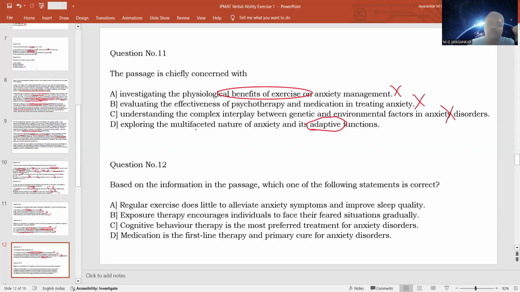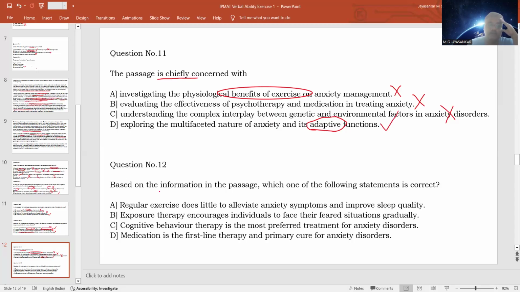The passage is mainly talking about the dynamism, or the nature of anxiety, what the different functions of anxiety are, and how it can be treated. So this is a better answer. All the other options are talking only about supplementary ideas, whereas this is talking about a general idea. Since the question asks about the chief concern, this is the answer.